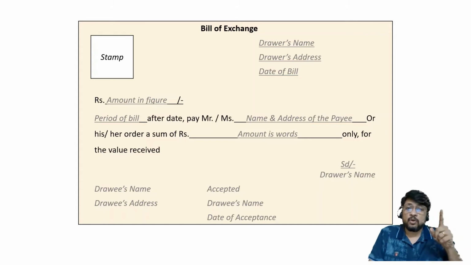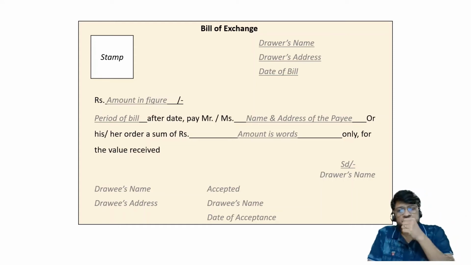of the bill. Drawer means the person who has drawn the bill. Drawer means the person who is the creditor. Drawer means the person who is giving the order. So first identify who is the drawer, the drawer's name, then the drawer's address. On the top right corner of the bill of exchange: drawer's name, drawer's address and date of bill. Date of bill means the date on which the bill is drawn.